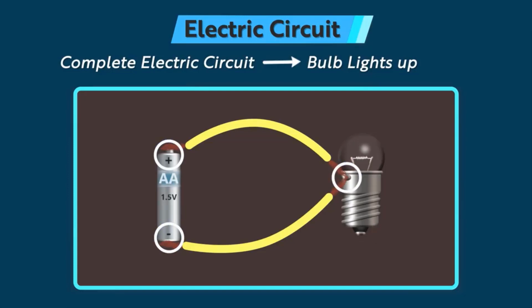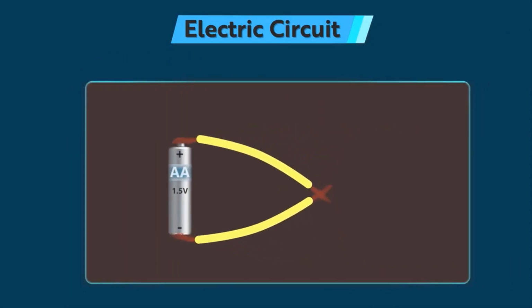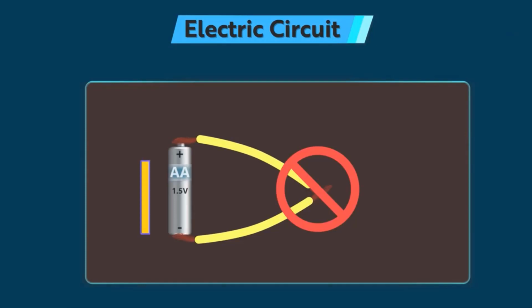So what's happening here? The energy is flowing from the negative terminal of the cell directly to the positive terminal of the cell. Not only will the bulb not glow, but it will get even worse. The battery might explode and may severely injure us. You should never connect the positive and negative terminals directly. This heats up the wire quickly and at the same time the battery also drains really fast.